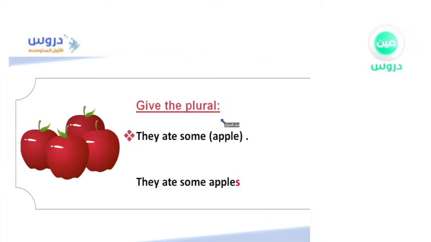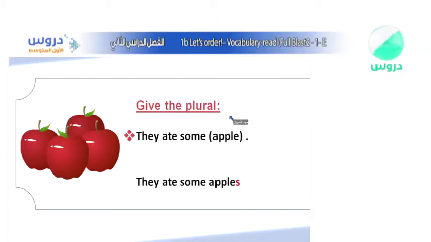Alright, so let's go to this one. As you can see here, they say give the plural, and we know what is the meaning of plural. It means more than one, not just one. So in this sentence they said they ate some apple. What do you think? Well, to me, I don't think that's right, don't you think? So let's go down and see. They said they ate some apples. So what do you think? In this case, I think this one is correct. However, this one is wrong. Where did we go wrong in this one?